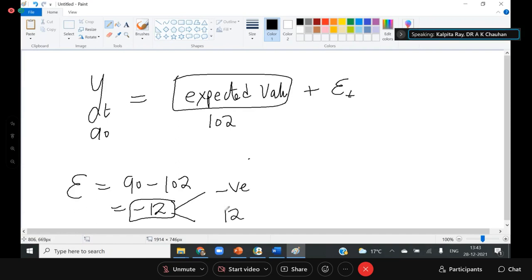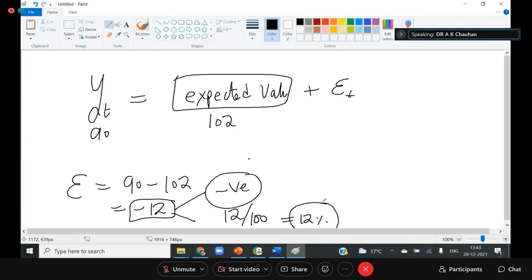Size we can divide it from the actual size so that we can convert it into a percentage. Sign means some negative news comes because of which the market goes down. This is called sign effect, and size effect means how much is the effect of this size.